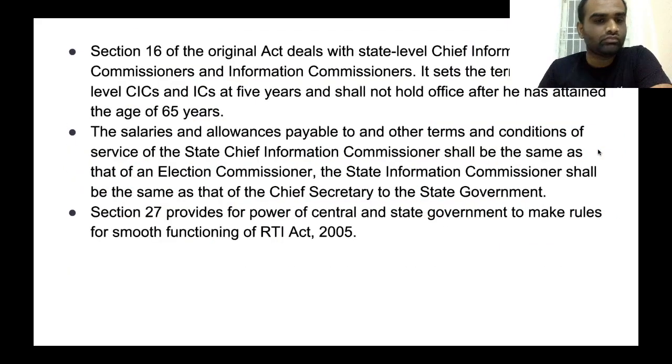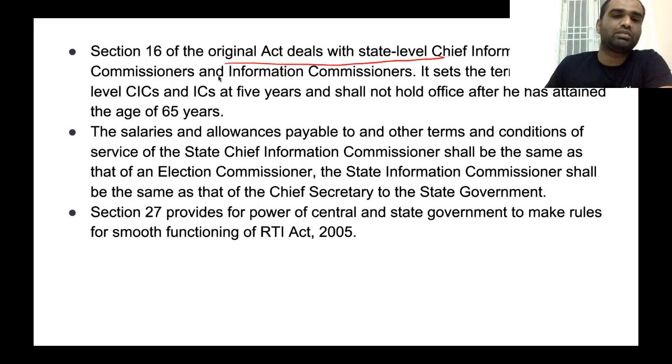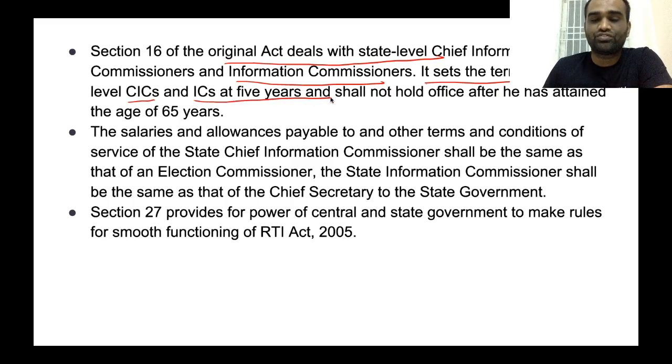Clear? Now, Section 16 of the Original Act deals with state level chief information commissioners as well as state level information commissioners. It says that the term of the state level chief information commissioner as well as information commissioners is 5 years, and they should not hold office beyond the age of 65 years.